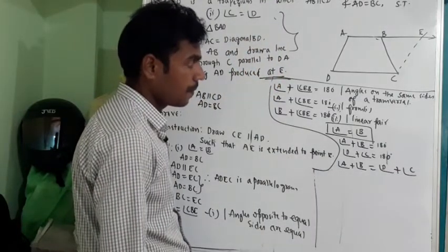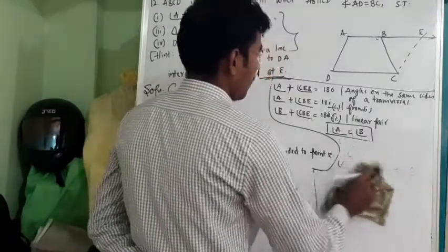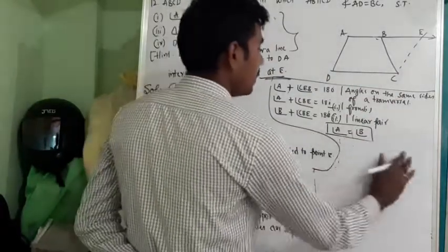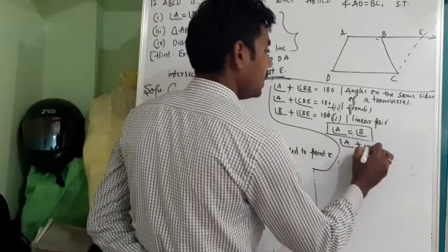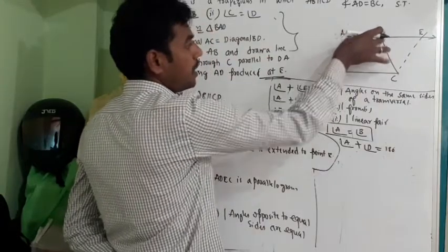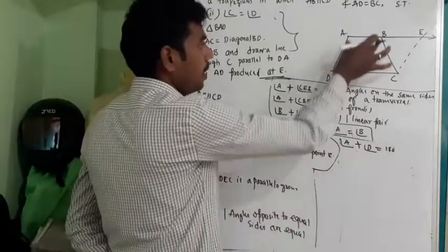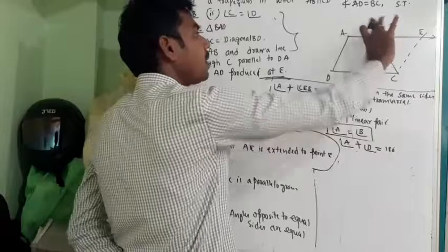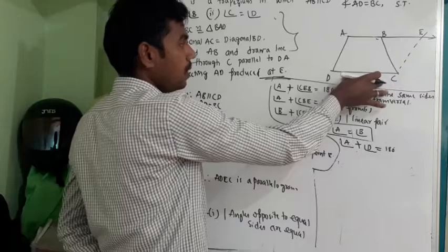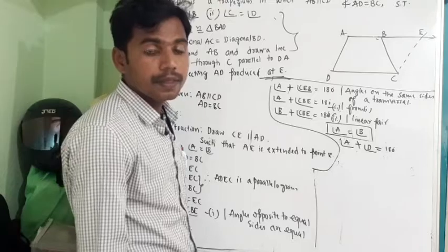Okay. Sorry, wait. So I can write in this way. So I don't want this. I need to prove angle D is equal to angle C. So what can I write? Same thing I can write. So angle A plus angle D is equal to 180 degree. Since AB is parallel to DC, since AD is transversal, so I made a mistake. AB is parallel to DC, not AD is parallel to BC, AB is parallel to DC. Angle A plus angle D, since AB is parallel to DC, AD is transversal, angles on the same side of a transversal will be supplementary.